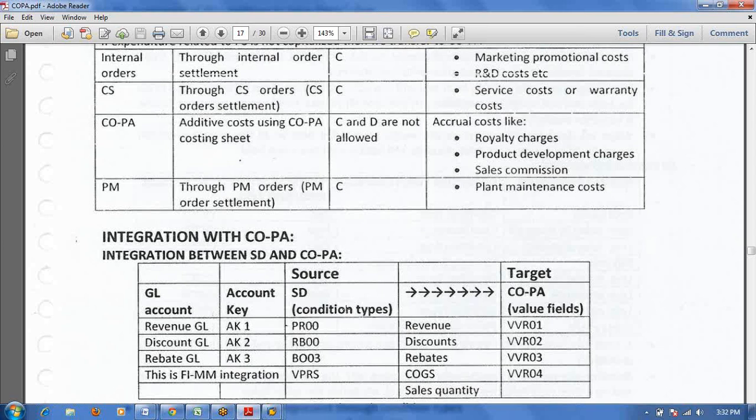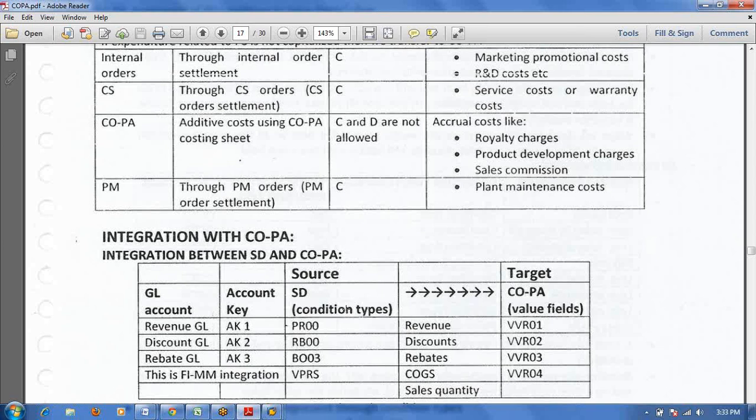At billing time, mainly revenue values will flow from SD to COPA, along with discount and any selling related expenditure, whether it is discount, rebate or sales commission, and freight cost. Revenue is flowing, expenditure is flowing, and the COGS value, the cost of goods sold, will flow from SD to COPA.